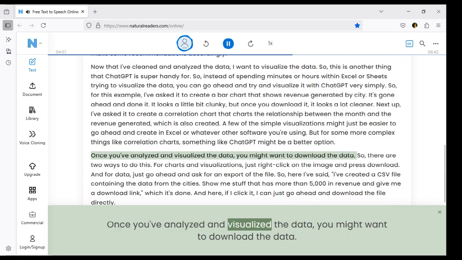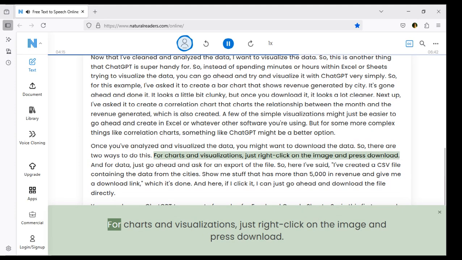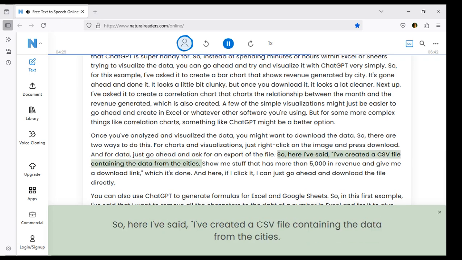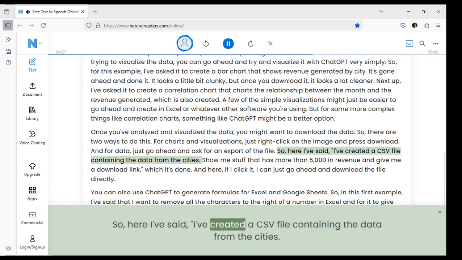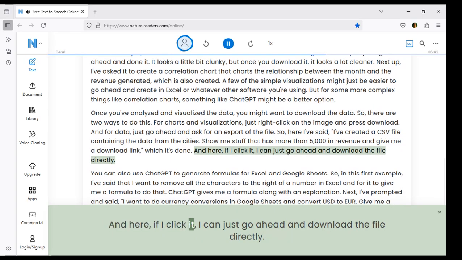Once you've analyzed and visualized the data, you might want to download the data. So, there are 2 ways to do this. For charts and visualizations, just right-click on the image and press download. And for data, just go ahead and ask for an export of the file. So, here I've said, I've created a CSV file containing the data from the cities. Show me stuff that has more than 5,000 in revenue and give me a download link, which it's done. And here, if I click it, I can just go ahead and download the file directly.